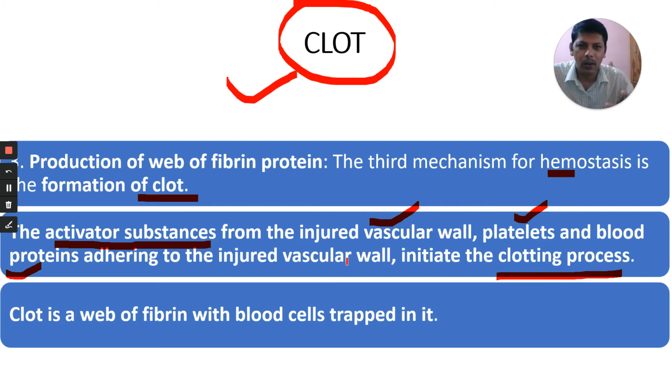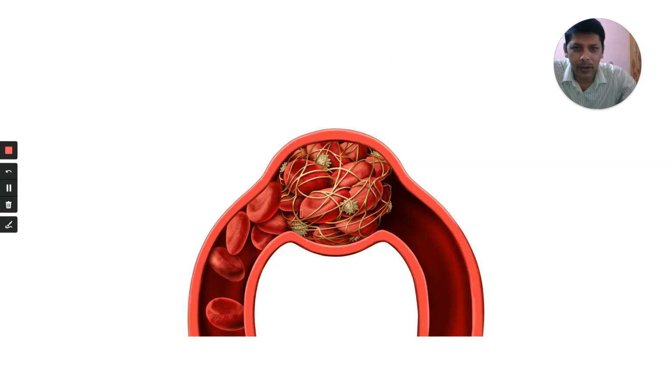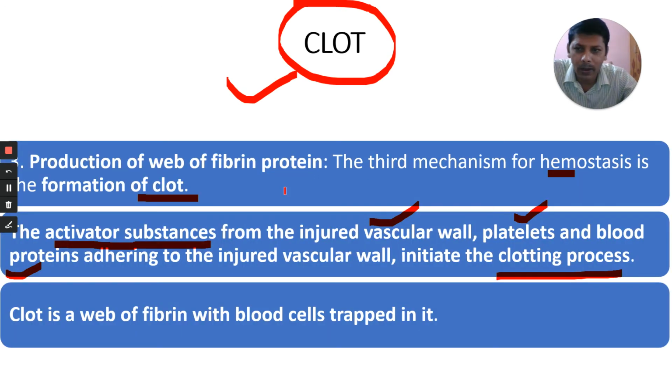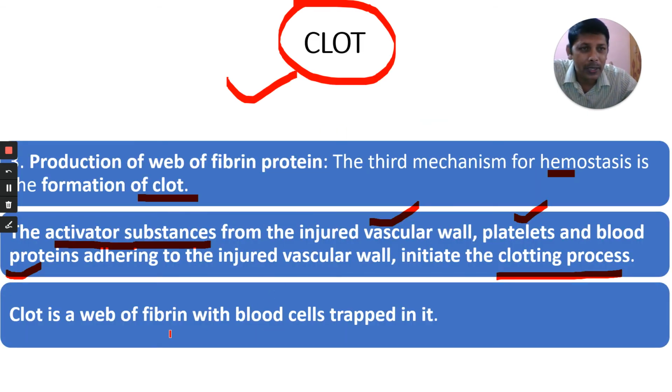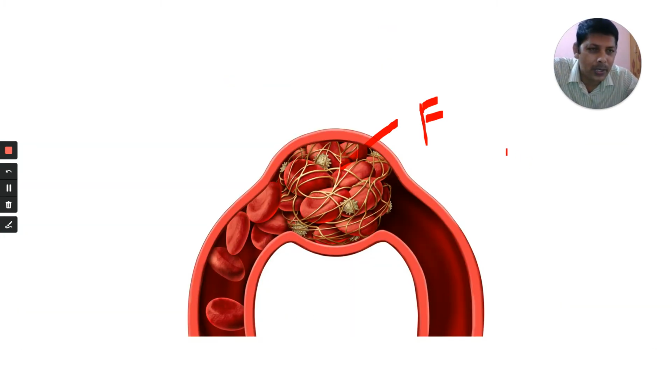What is a clot? You can observe here, this is the clot. A clot is a web of fibrin. These are the fibrin fibers, and this is the web network. It is a web like a spider web, so the spider spins the web. The clot is a web of fibrin with blood cells trapped in it. For example, imagine this is a net where bats are trapped in this net. Like that, this is the clot.